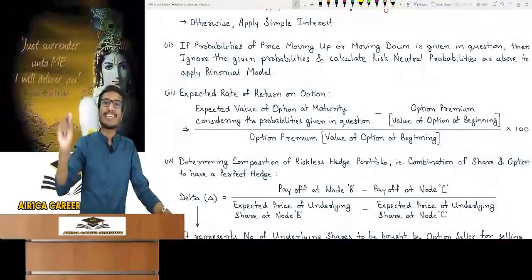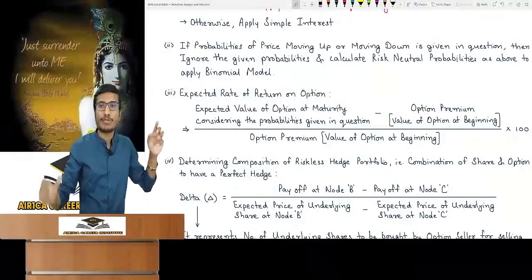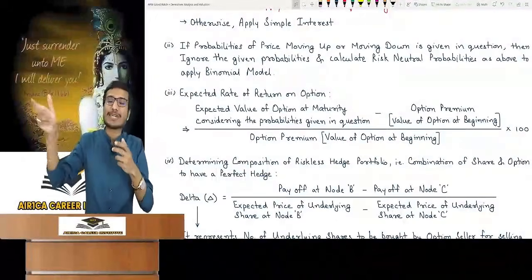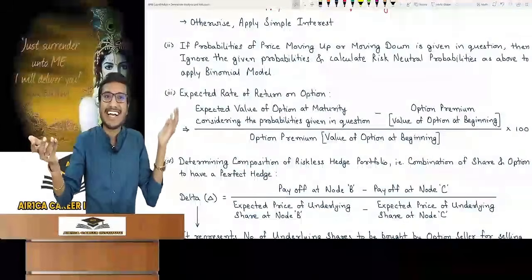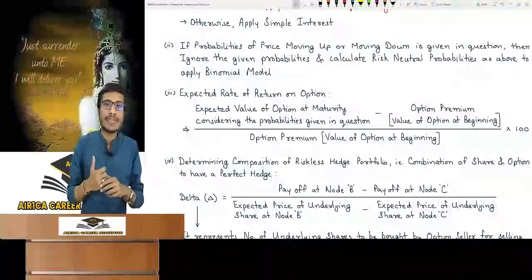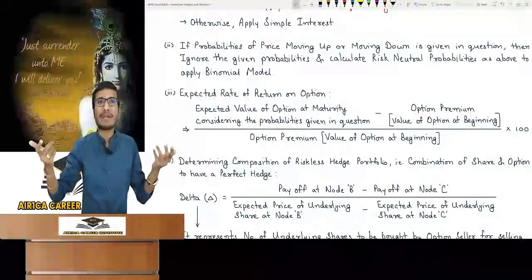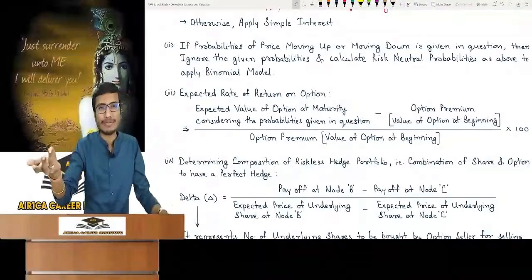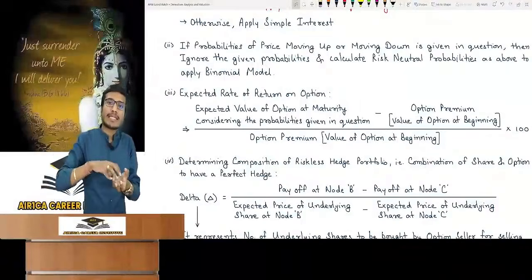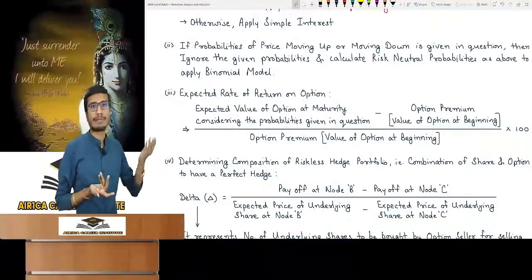Considering probability is given in question. If probability is given in that question, then take the given probability and use and see what is the expected value, which will be your payoff. If we minus option premium from it, then we will get net gain loss, right? So minus option premium, that is value of option at beginning. If option premium is not given in question, then find value of option at beginning from binomial model, fair option premium. If not given option premium, then consider it equal to fair option premium. In denominator, that same option premium, we have to see how much return we got. So what we invested is option premium only. On it, whatever return gain loss happened, it came on top and multiply it with 100.